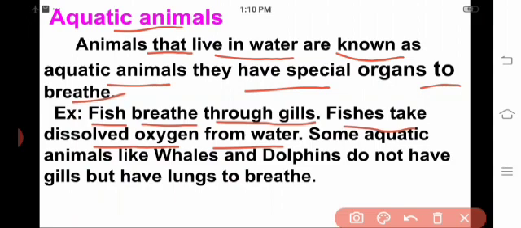Okay, children. You see, some aquatic animals like whales and dolphins do not have gills but have lungs to breathe. Okay, these are the aquatic animals.